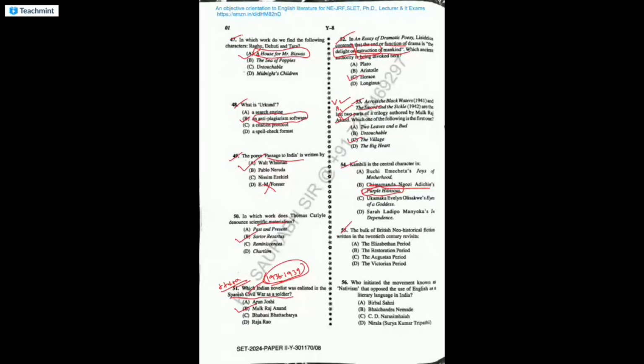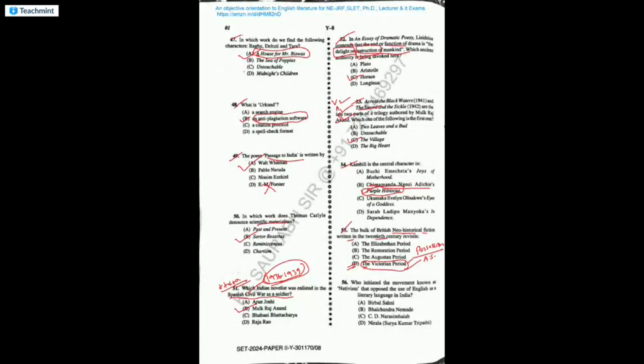The bulk of British neo-historical fiction written in the 20th century revisits the Victorian period. Many neo-historical fiction writers of the 20th century have written on the Victorian period. For example, the very famous Booker Prize winning novel Possession is all about the Victorian period.